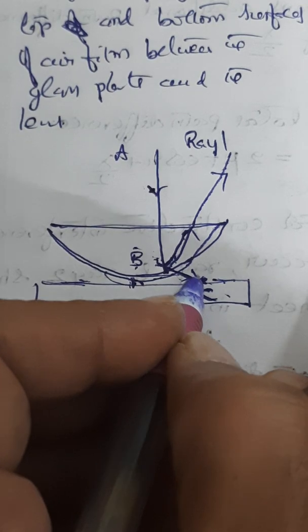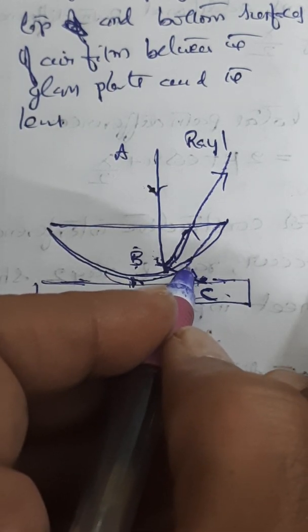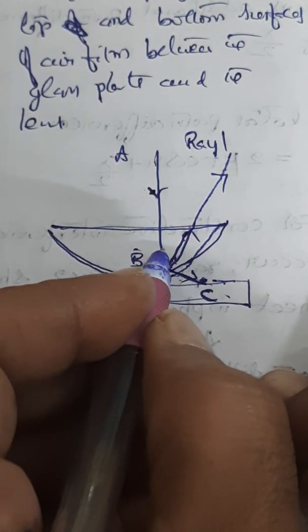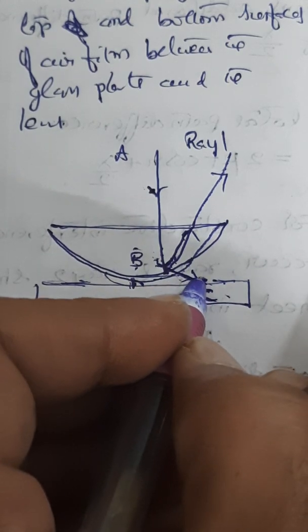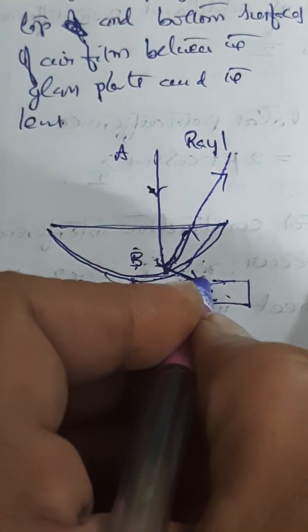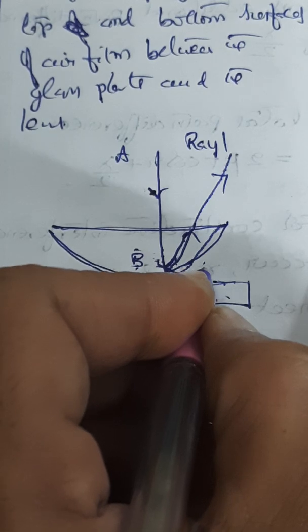What is C? C is again the reverse of this. B is the glass-air boundary. C is the air-glass boundary. And again, part of it is transmitted into the glass, and from there, it is reflecting. This is ray 2.